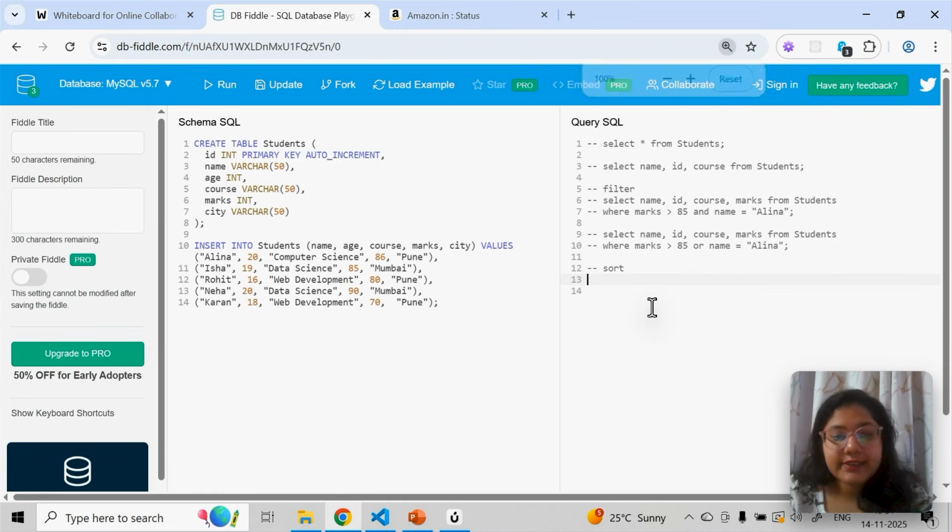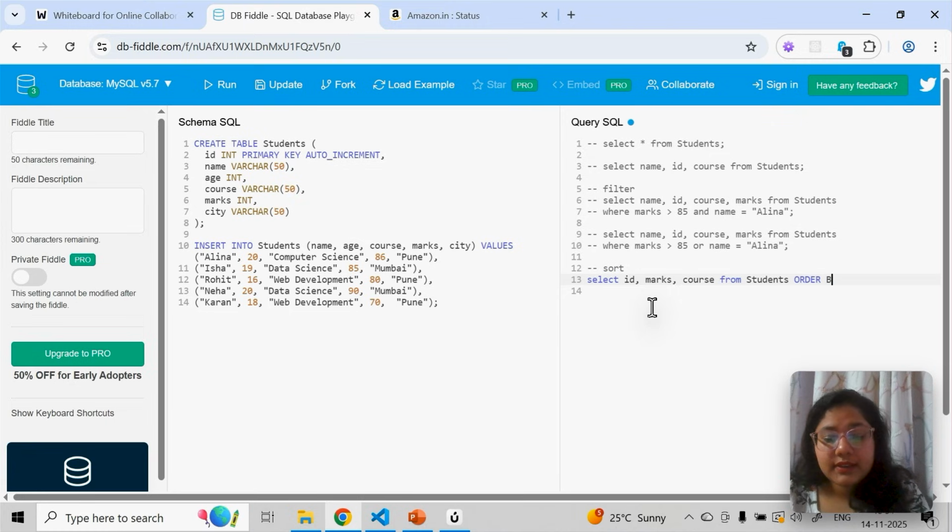So let's say here I'll say SELECT. Whichever column you want to see in the output, you select that column. I want to see ID, I want to see marks, and I want to see course from students. Then ORDER BY, and here I will say ascending. So SELECT ID, marks, course means select these three columns from the students table, order by ascending.